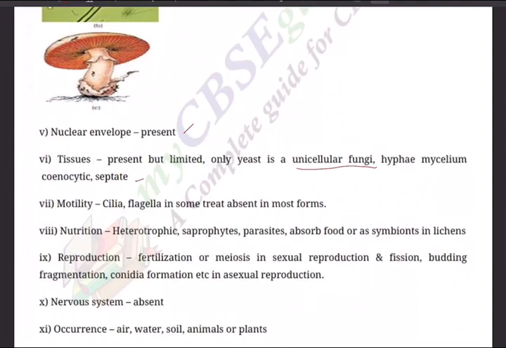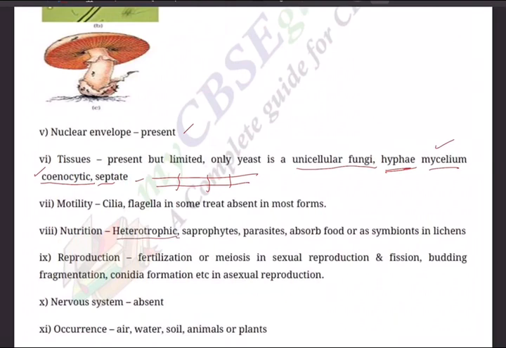Hypha, mycelium, coenocyte, septate. Now, hypha is thick hair-like structures, and mycelium is again a small thread-like structure in the fungus. Coenocytic is a multi-nucleate condition. Okay, many nuclei will be there in a single cell. Septate means walls will be there, like if this is the thread and these are the septa. These cross walls are septa. Motility, cilia, flagella, in some traits, absent in most forms.